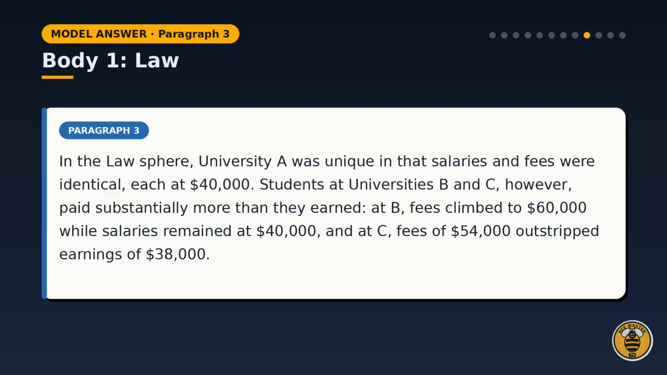Body paragraph 1, law. University A was unique, with salaries and fees identical at $40,000. Students at universities B and C paid substantially more than they earned. At B, fees climbed to $60,000 while salaries stayed at $40,000, and at C, fees of $54,000 outstripped earnings of $38,000.